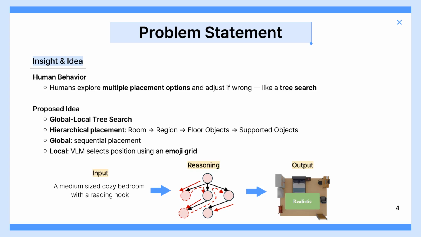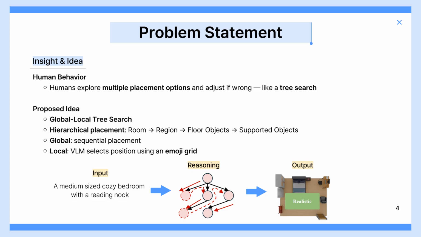This paper instead takes inspiration from human behavior. When humans arrange a room, they usually consider multiple candidate placements, try one, and if it doesn't look right, they adjust. This process is very similar to a tree search. The authors realized this analogy could be applied to scene generation. Inspired by this, they propose a global local tree search approach. The idea is to make the placement process more structured and human-like.